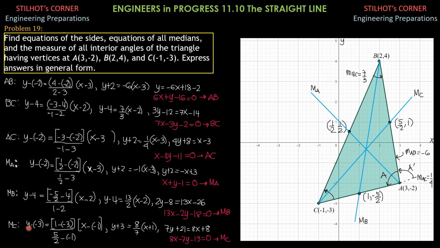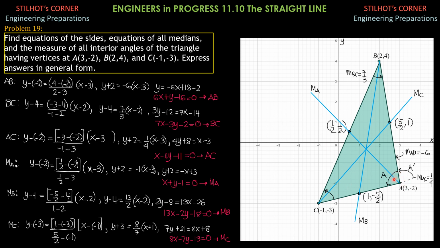So y plus 3 equals 8 over 7 times x plus 1. Multiply everything by 7. 7y plus 21 equals 8x plus 8. Then arranging in general form, 8x minus 7y, negative 21 plus 8 is minus 13, equals 0. So 8x minus 7y minus 13 equals 0 is the equation of the median through C.